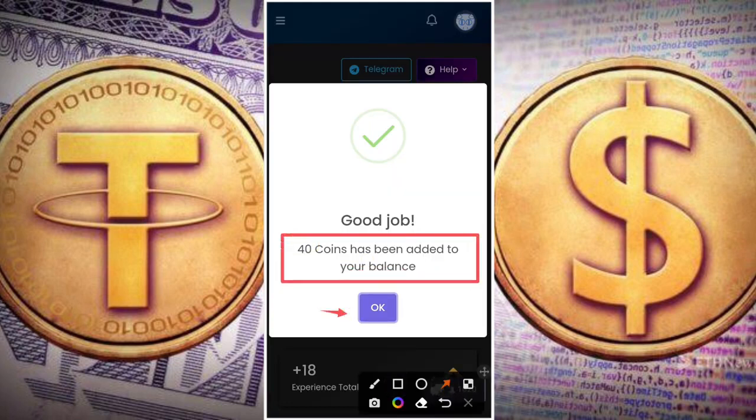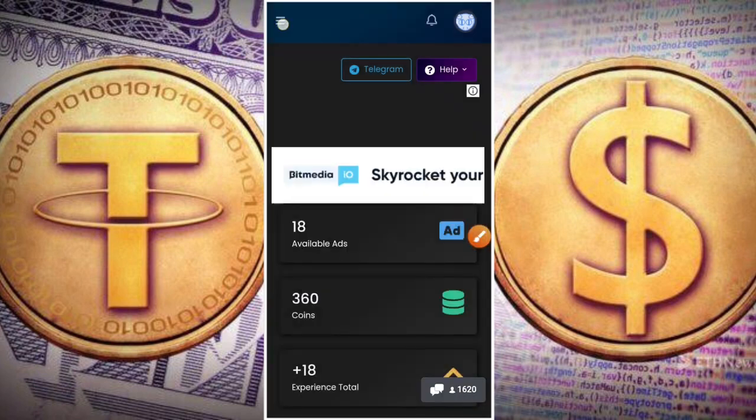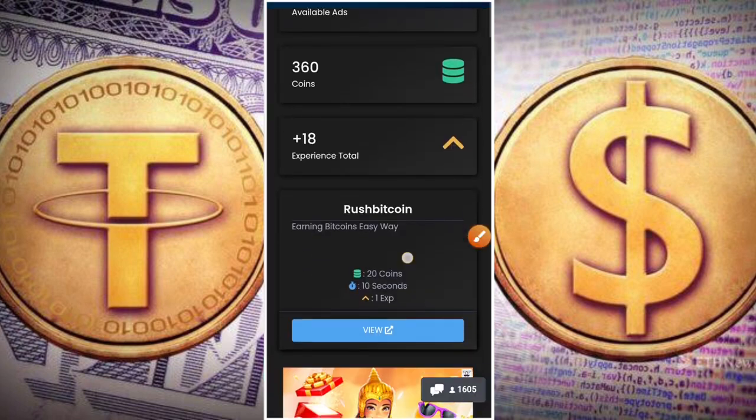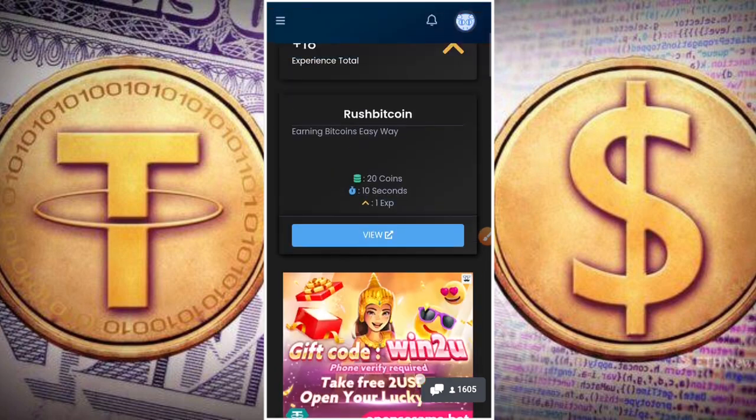Okay, so now I will click OK, and if I check my new account balance, you can see here that I now have about 8,785,102 coins. Okay, so that's what I now have in my account. Okay, so they still have more sites here now willing to pay us.